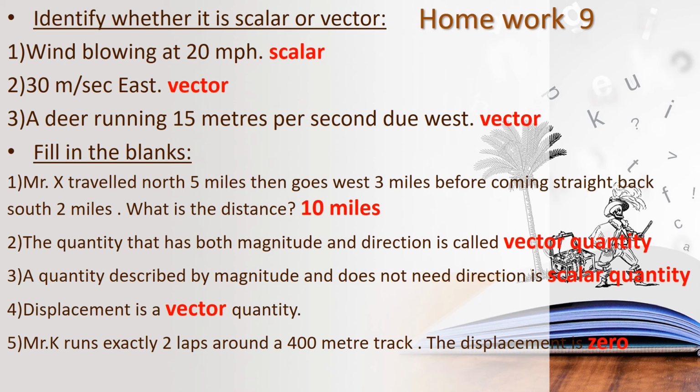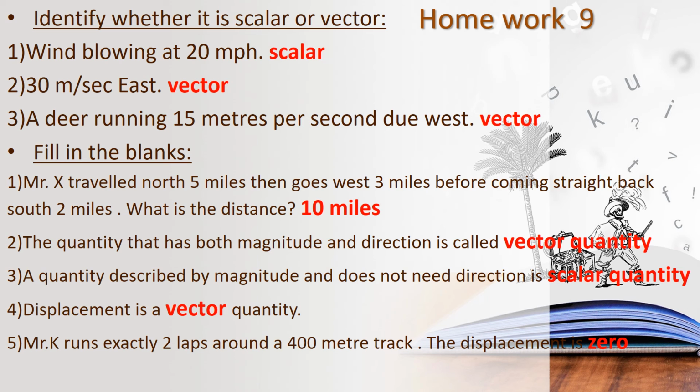The first question: Mr. X travelled north 5 miles, then goes west 3 miles, before coming straight back south 2 miles. What is the distance? How will you find the distance? We need to sum all the miles. So 5 plus 3 plus 2. So what is the answer? 10 miles. Okay, for the first question, 10 miles is the answer.